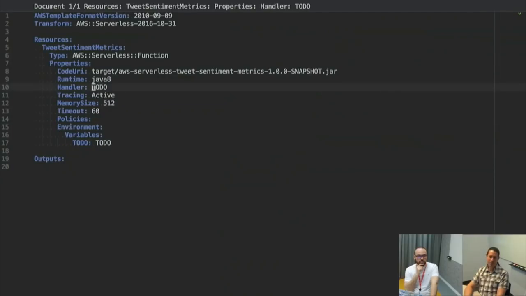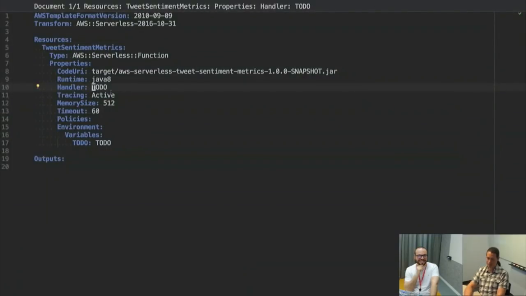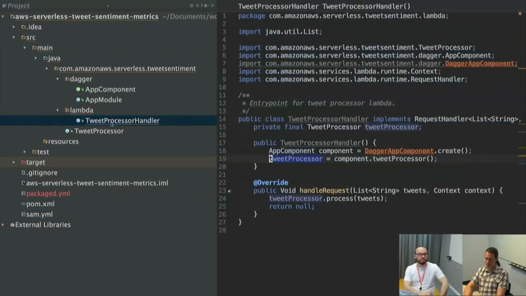So my handler is "to do". That is definitely not valid. So what is the handler? Well, the handler is language dependent, right? So this is the handler that we want.